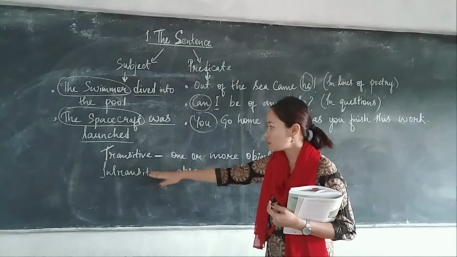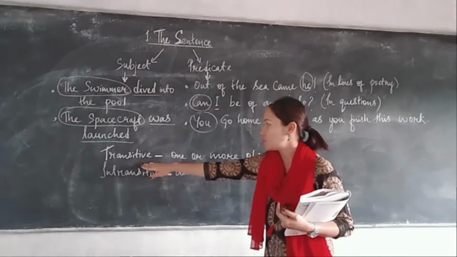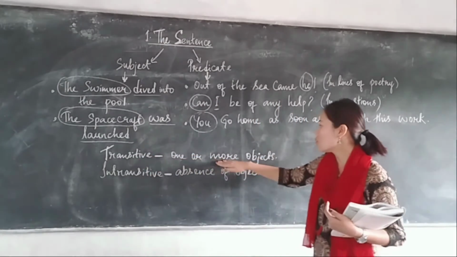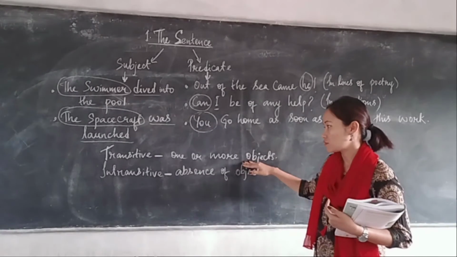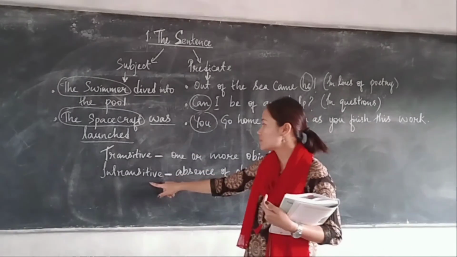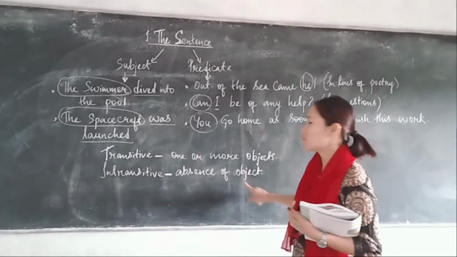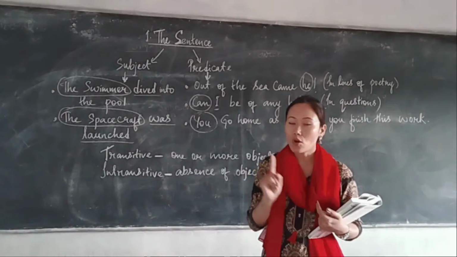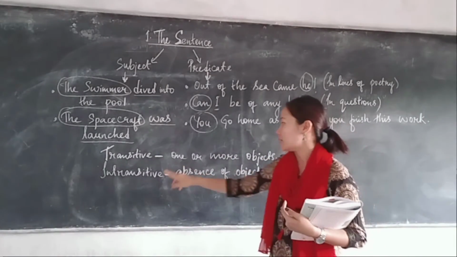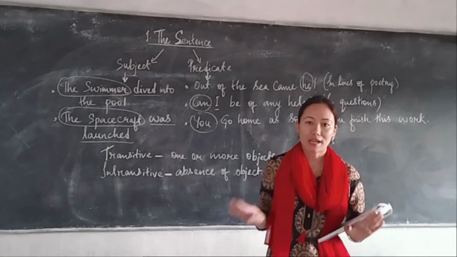Now a transitive verb is something that has one or more objects. Whereas for an intransitive verb, there is absence of object, okay. Transitive has one or more objects and intransitive has no object at all.